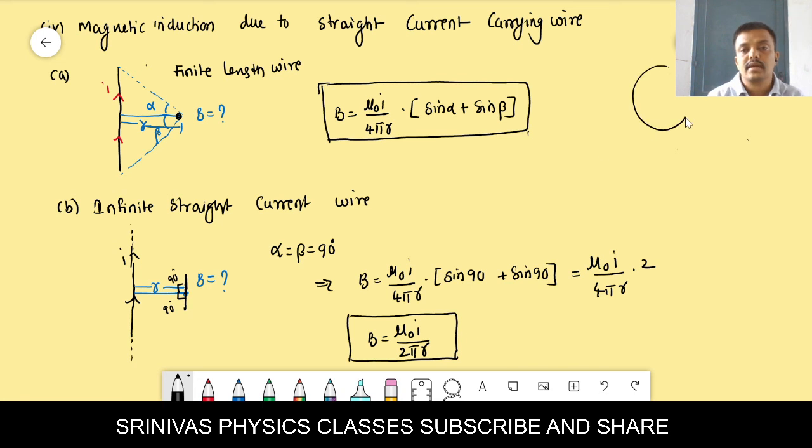In the case of a circle, whatever he said is correct. If r is the radius of the circle, then the magnetic induction B at the center of the current carrying circular wire is mu naught I by 2r, right?